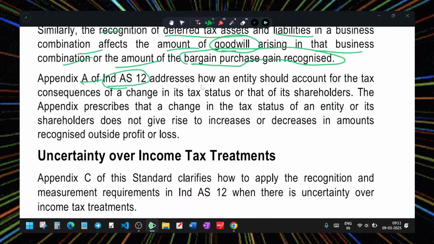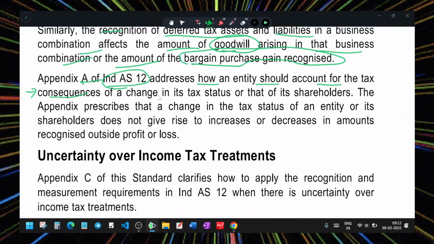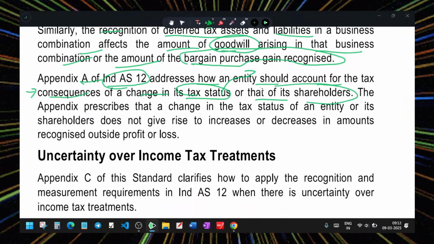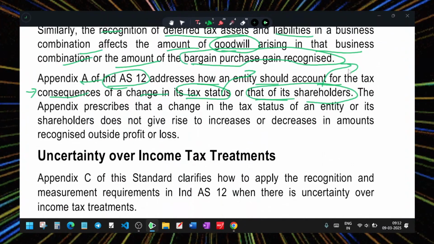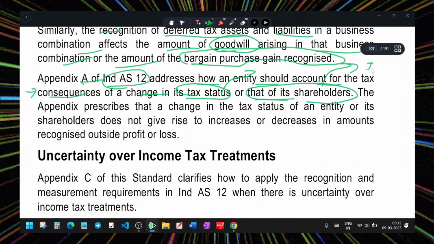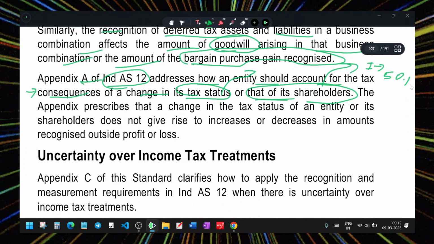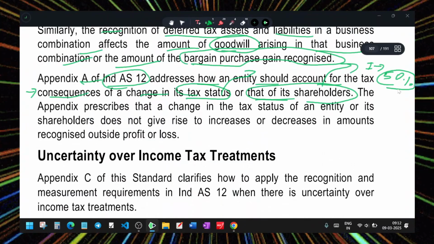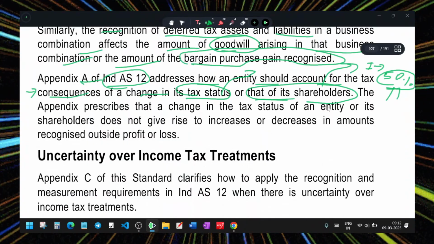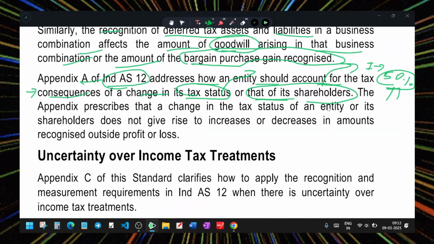Appendix A, Ind AS 12, addresses how the entity should account for tax consequences. What are the tax consequences? How to account for a change in tax status, how the taxation changes for the entity and its shareholders. If there is any change in the shareholders, that may change the taxation. In India, if more than 50 percent of the shareholders are Indian, that is an Indian company. But sometimes the shareholding pattern changes, changing the jurisdiction from an Indian company to a different company. So in the period in which the change happens, the taxation will also differ.